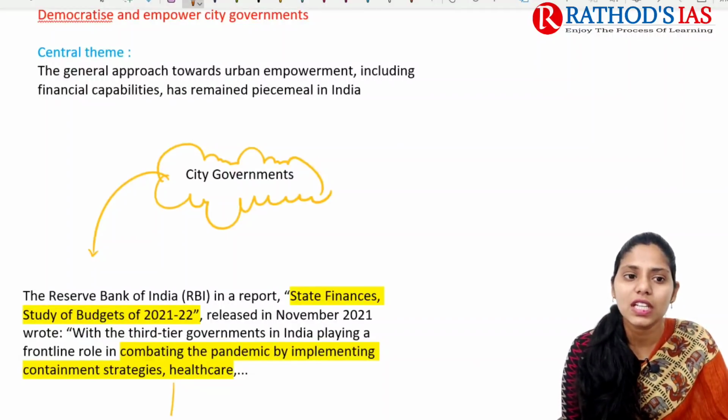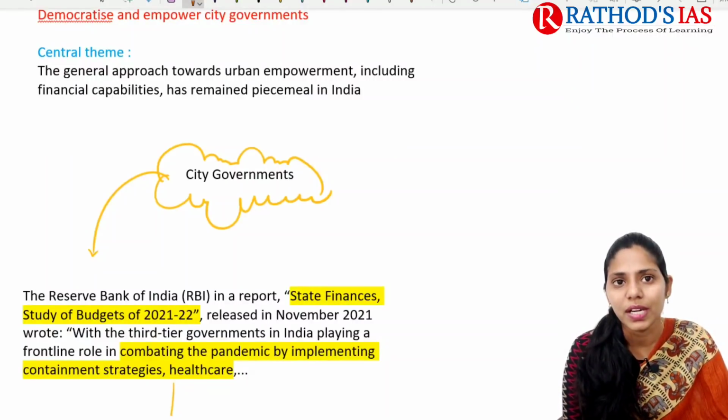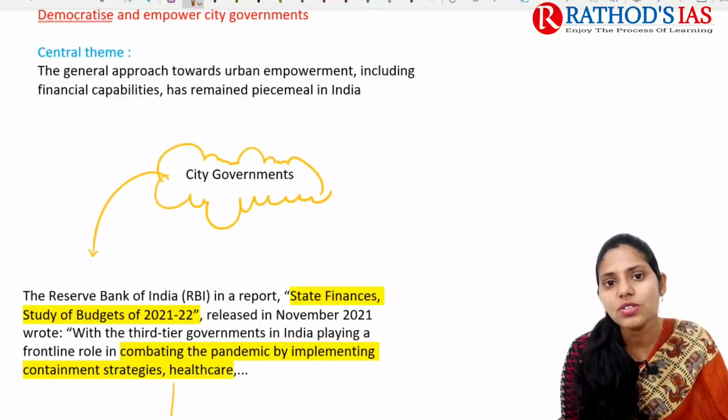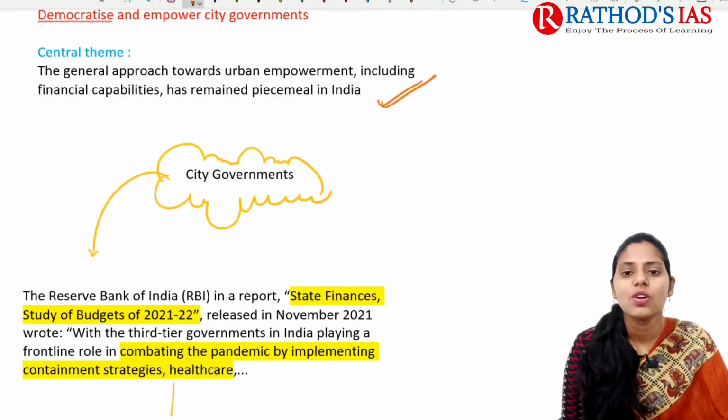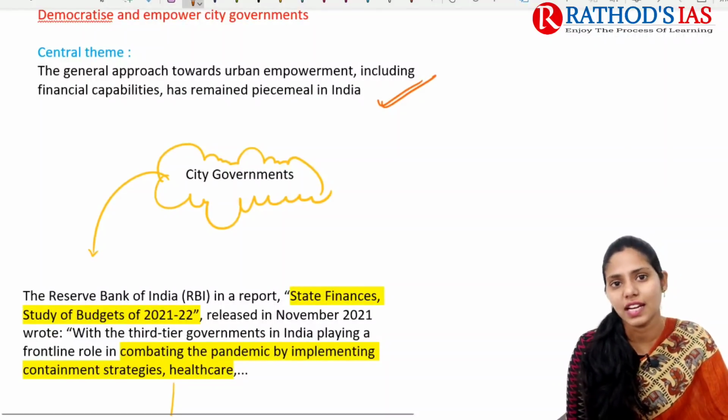That means in city governance there is no proper urban empowerment and no proper financial capabilities. So these are some causes of concern regarding these municipalities. These are some important things which are highlighted in this article.